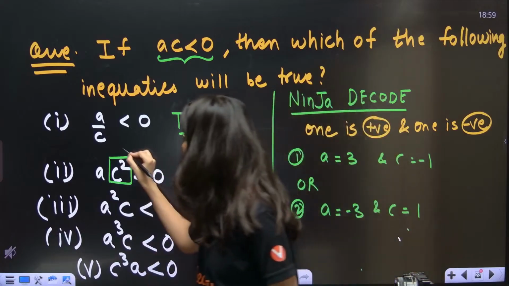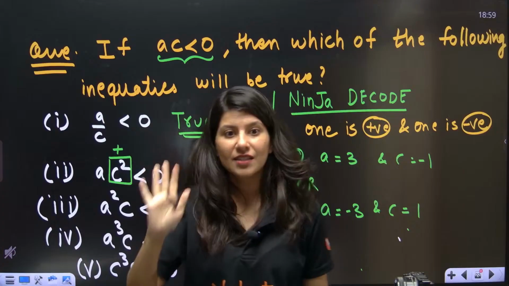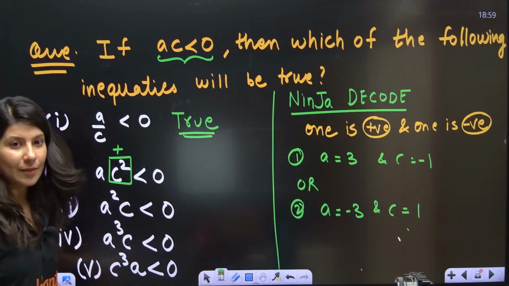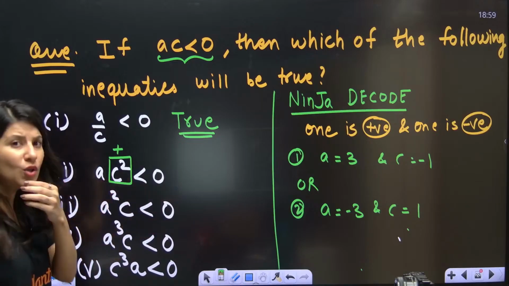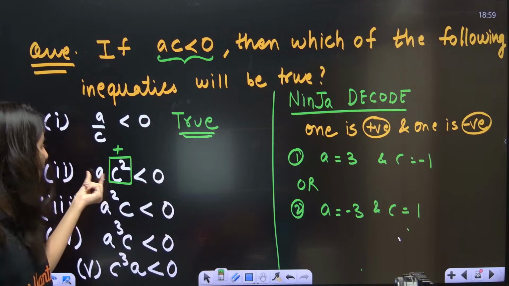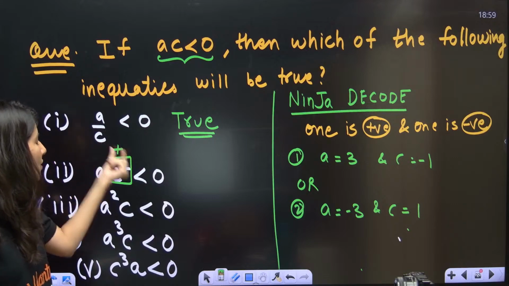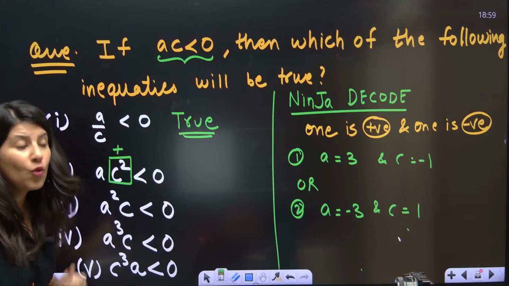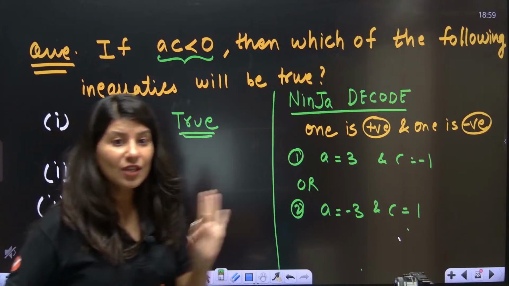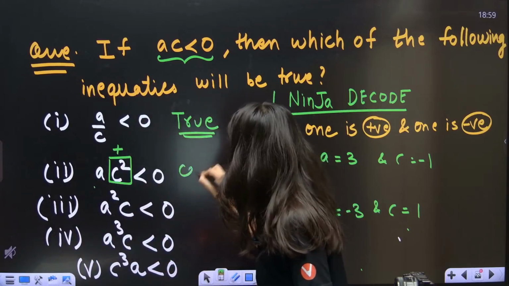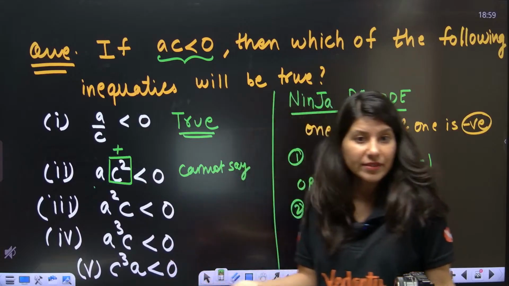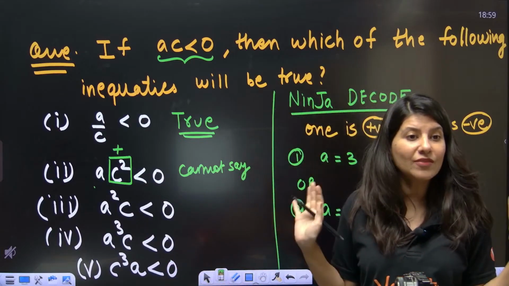So the sign of C square is positive. Now what about A? Ma'am, the sign of A we don't know. If A is positive, then both positive will give you overall positive sign. And if it is negative, then it is negative. So we cannot comment. It may or may not be positive. For sure, 100% we cannot say.